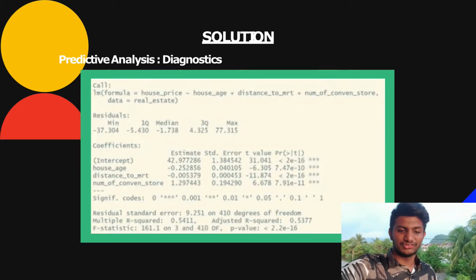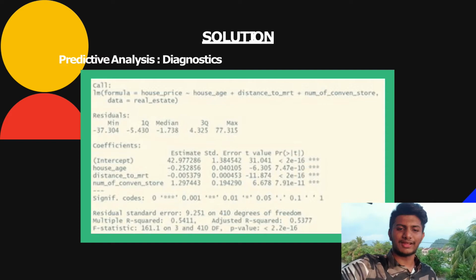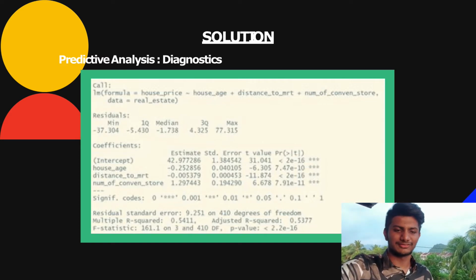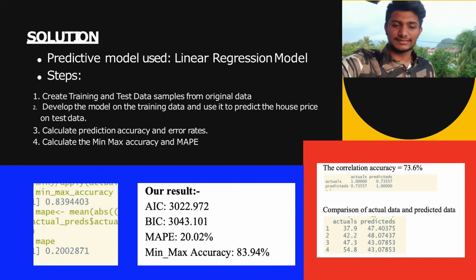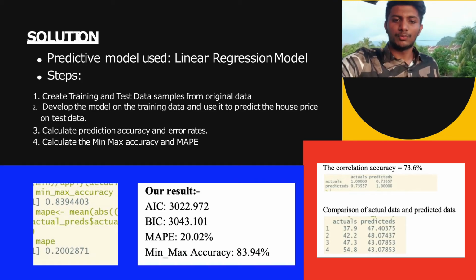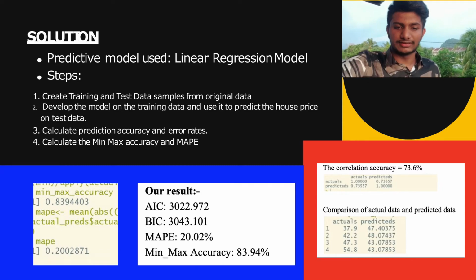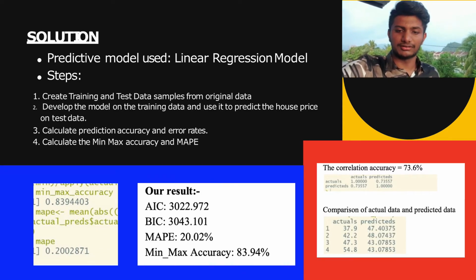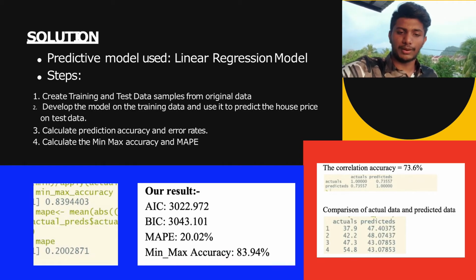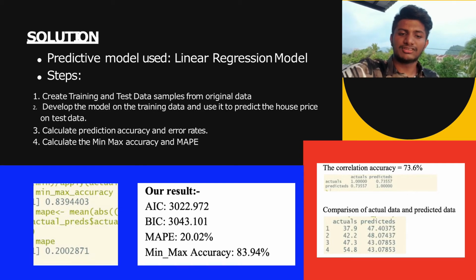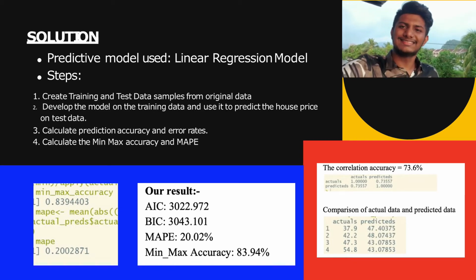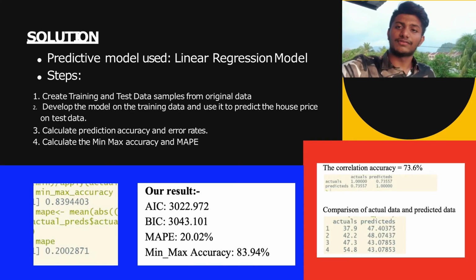Now we are looking at the solution of our research. We have the descriptive analysis and predictive analysis of our research. Next, the summary statistics tell us a number of things. One of them is the model p-value and the p-values of individual predictor variables. The p-values are very important as we consider a linear model to be statistically significant only when both of the values are less than the predetermined statistical significance level, which is ideally 0.05. This is usually interpreted by the significance stars at the end of the row.